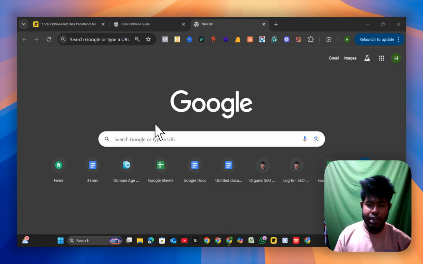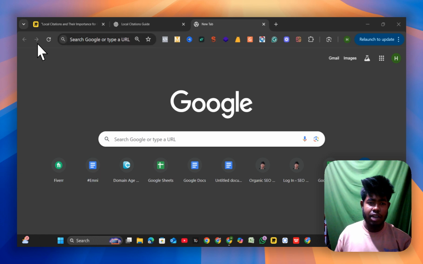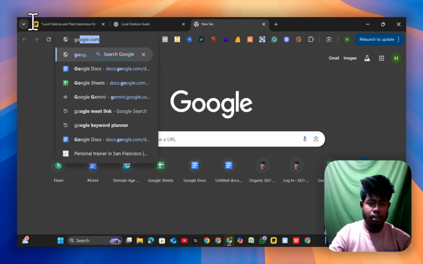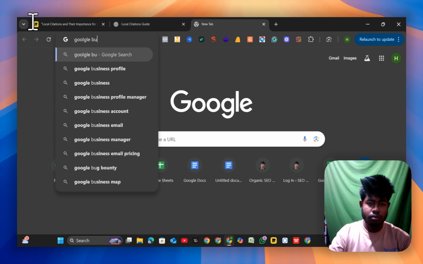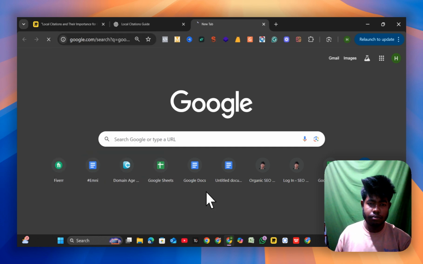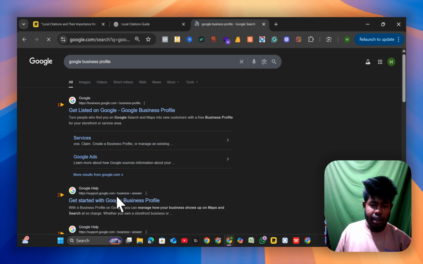Now we are going to search for Google Business Profile. Just search in the search engine, Google Business Profile. Then I'm going to get listed on Google.